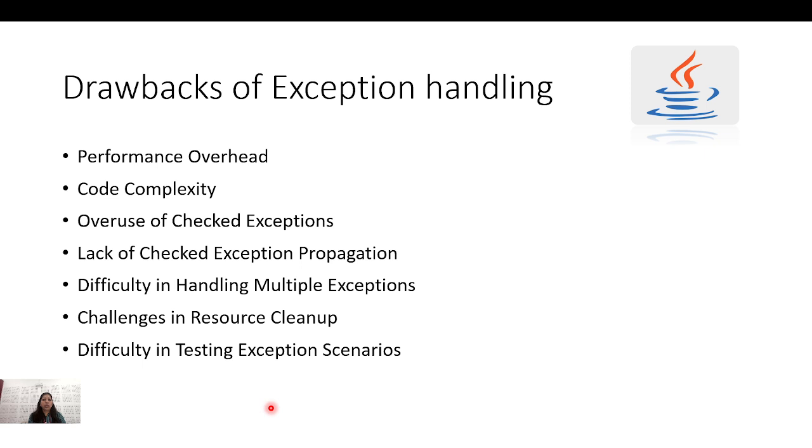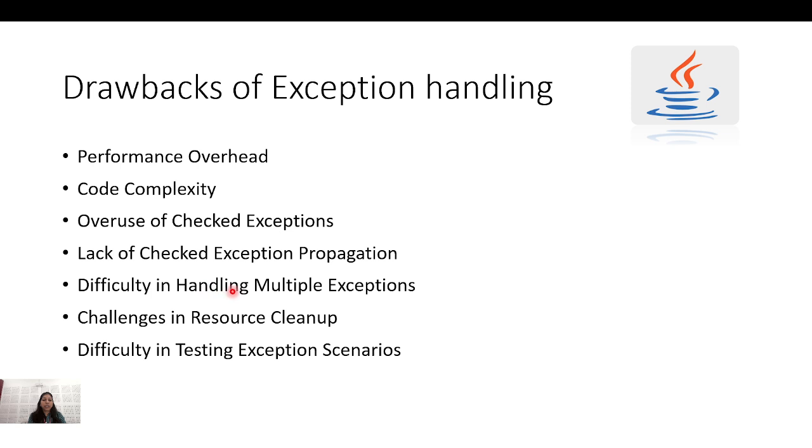So what are the potential drawbacks? Performance overhead and code complexity will be there. Overuse of checked exceptions will be a problem. Lack of checked exception propagation: if you are handling the exceptions, then you should propagate them in a planned manner.